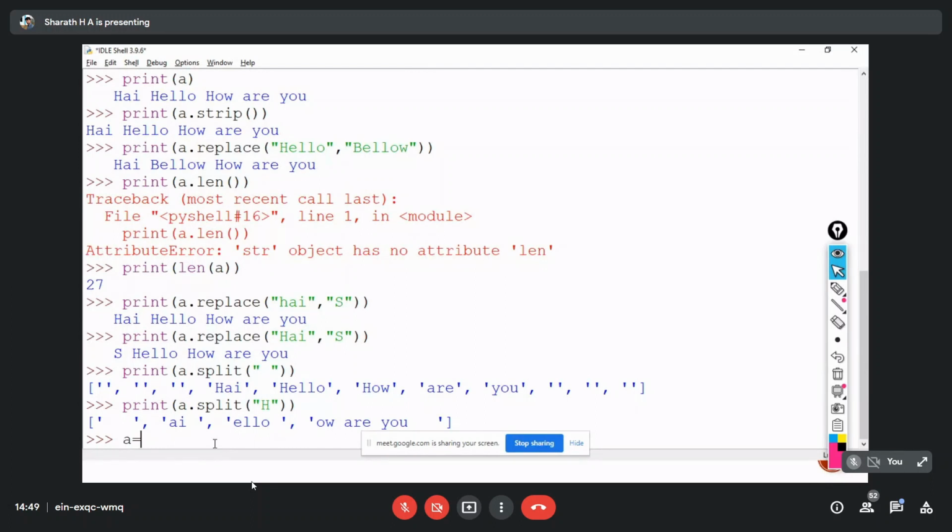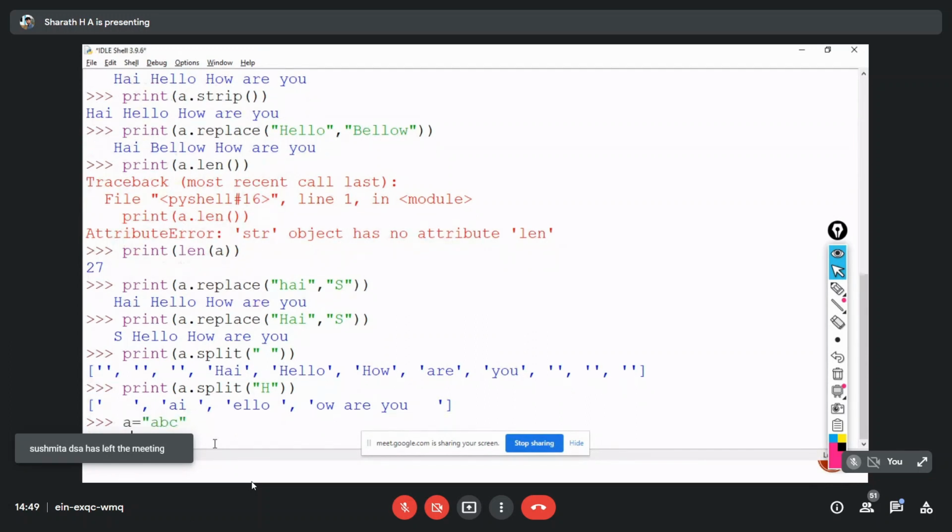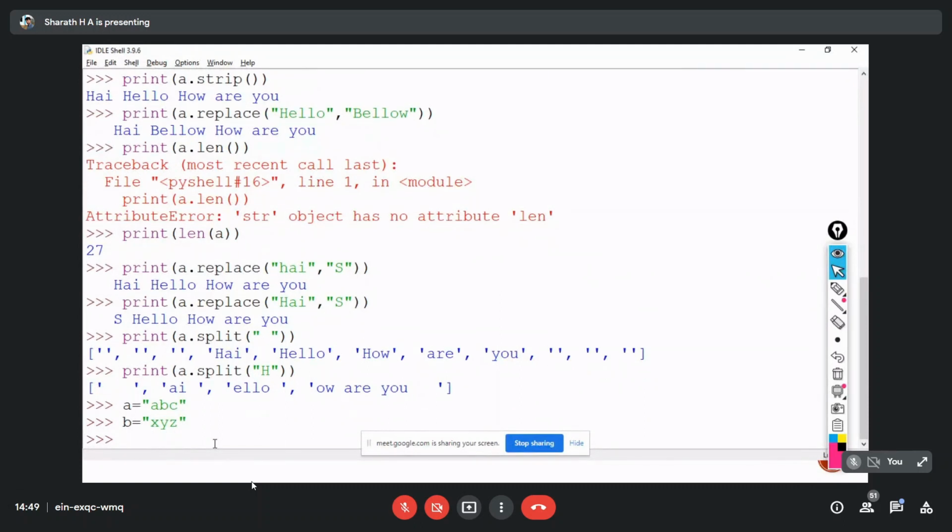For example, A equals ABC, and again B equals XYZ. Now if I print A, it's going to print ABC. If I print B, it's going to print XYZ.